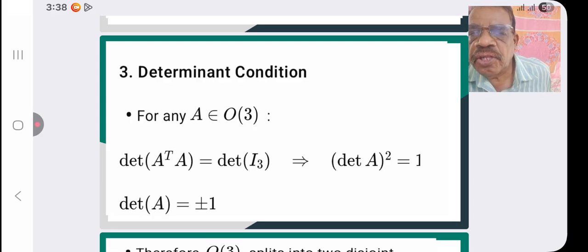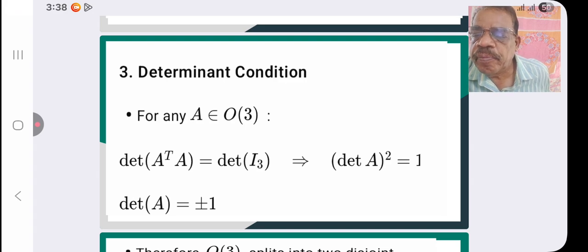Determinant conditions. What are the determinant conditions of O3 group? For any matrix A belonging to O3, determinant of A transpose A is equal to determinant of I3, which gives determinant A squared equal to 1.